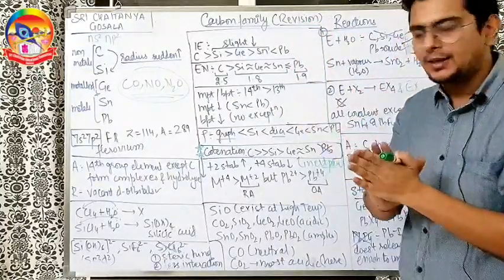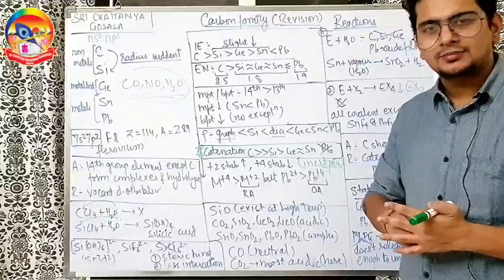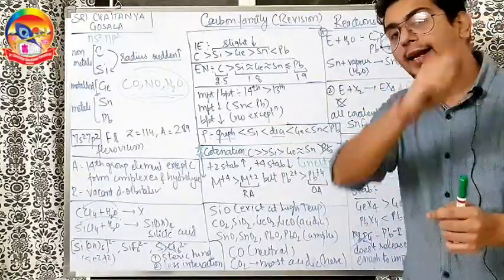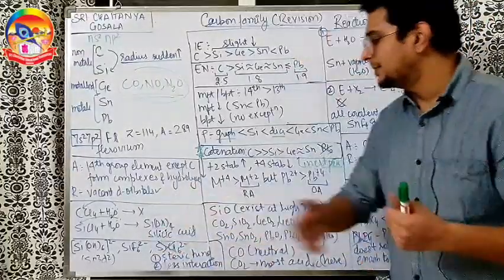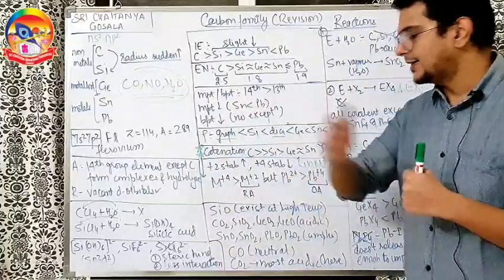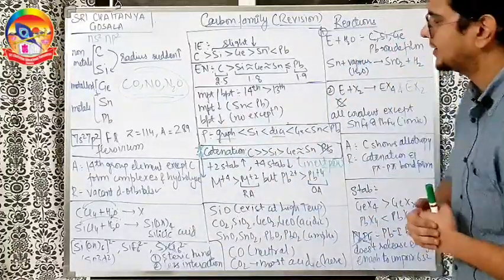So what will happen? Back bonding is also weak, because back bonding is a pi bond, and a pi bond is made best by the second period element, and none of them is a second period element, so their interaction is also weak. Steric hindrance is also there. So SiCl6 2- does not exist.